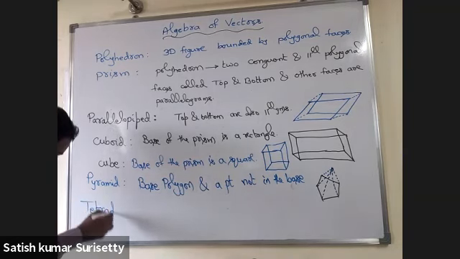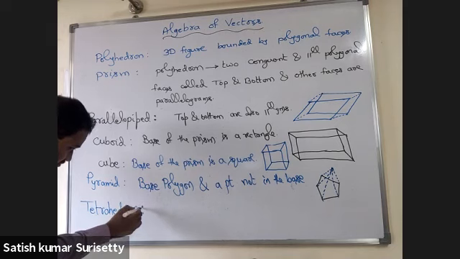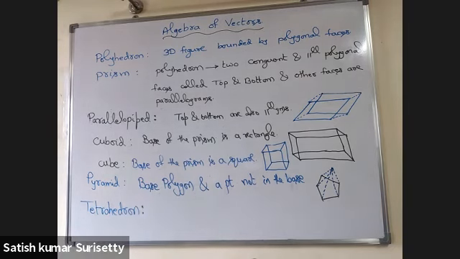Tetrahedron. Sir, then a cone is also a type of pyramid? A cone will have infinite vertices, curved surfaces. Sir, if we take a polygon with infinite sides, as n tends to infinity, it will be like a limit you are taking. See, when you take a polygon and a circle inscribed in it, as the number of sides increases, the polygon will tend to a circle only. Then it will become a curve.